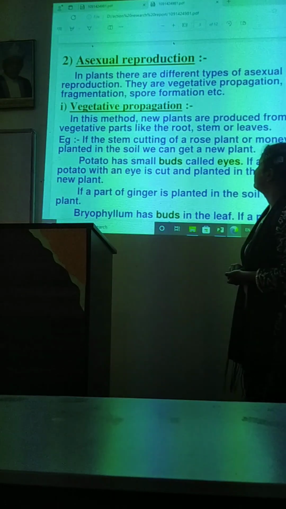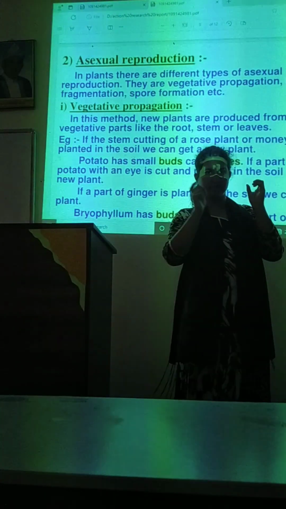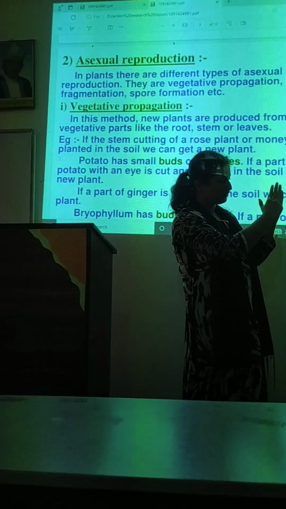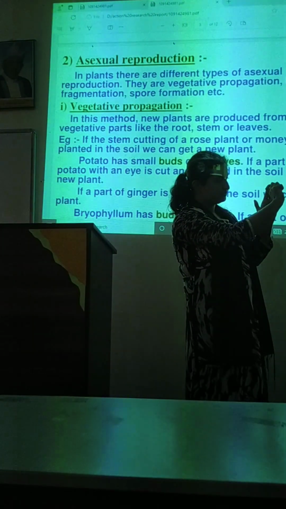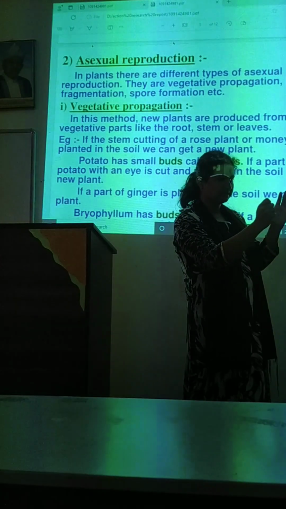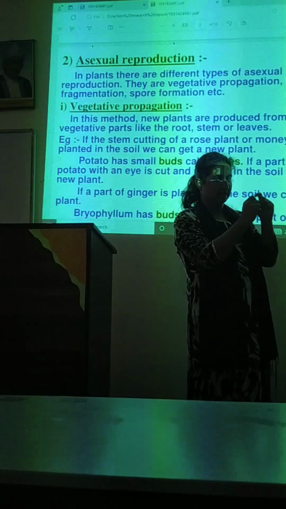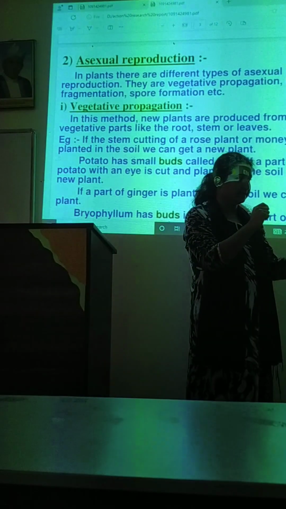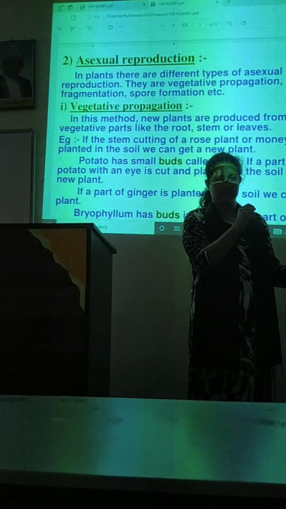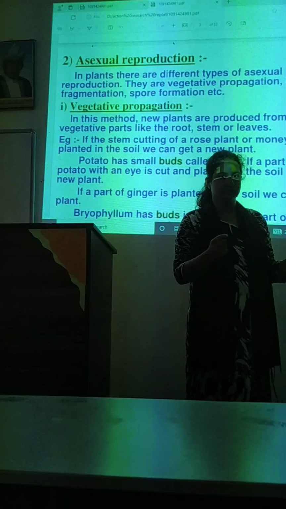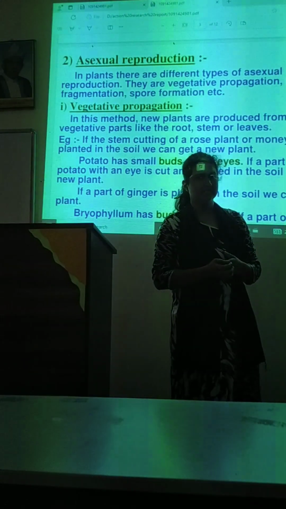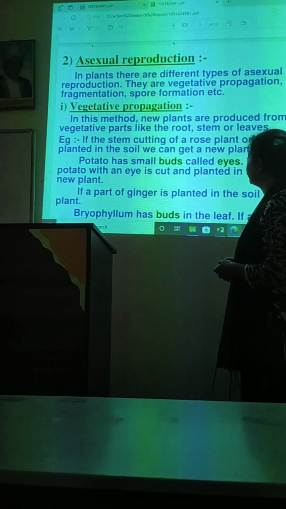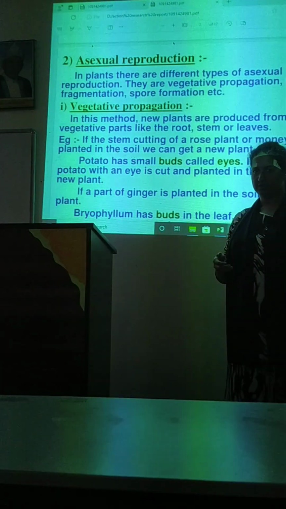Let's take an example. If you bring a rose plant and cut it from the node, and take the other part of the stem and plant it in the soil, you will see that a new plant will grow. So the vegetative part is cut off.